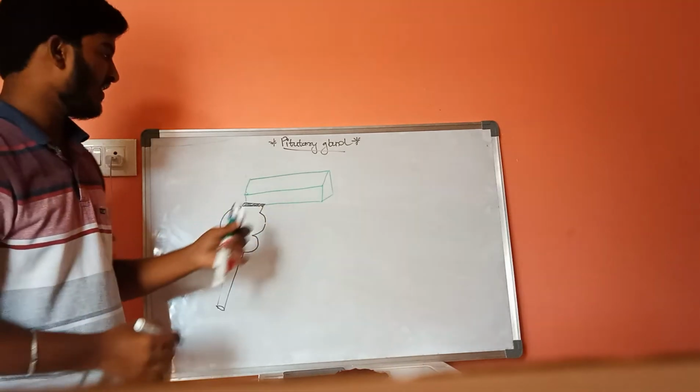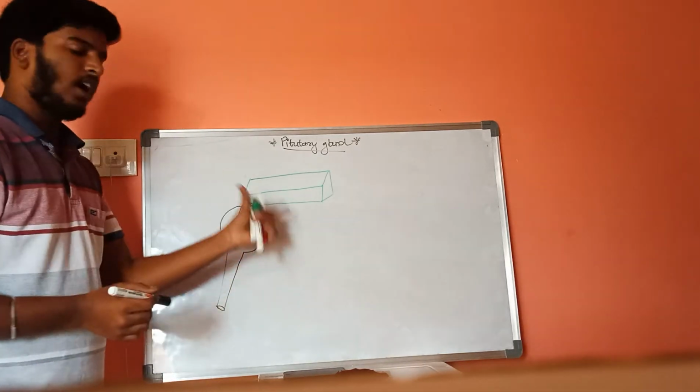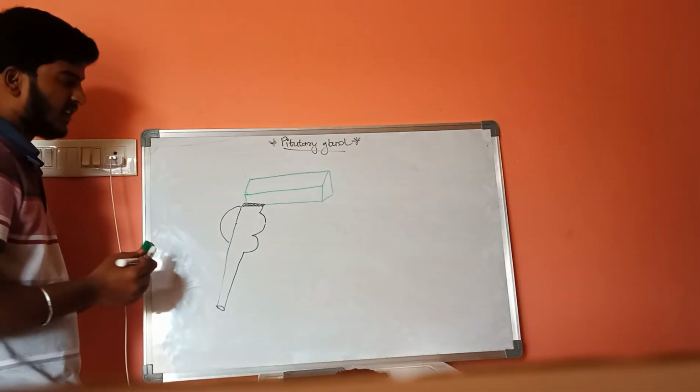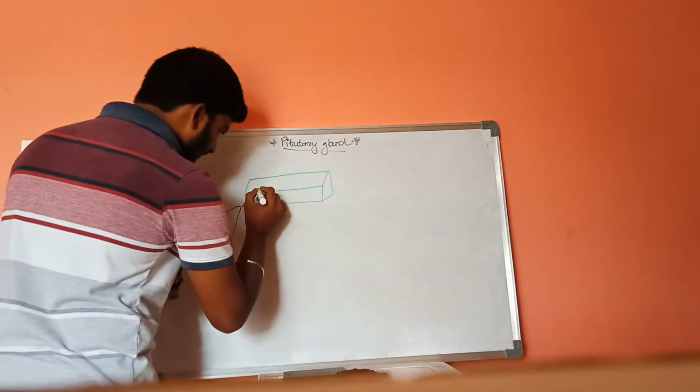On either side of this third ventricle there are special structures which are called thalamus.